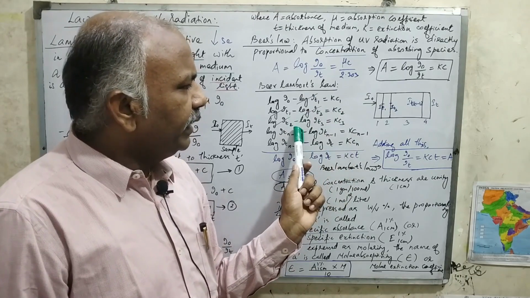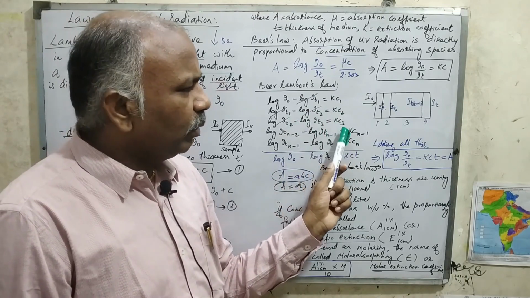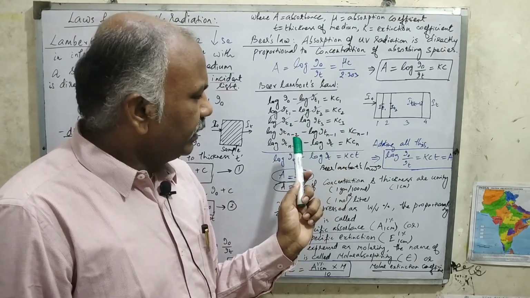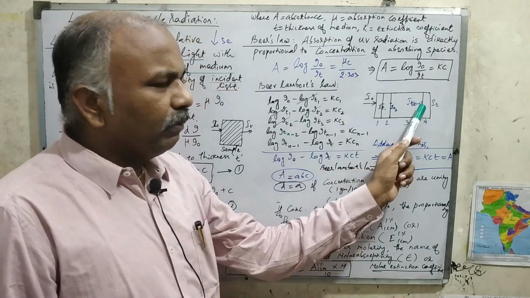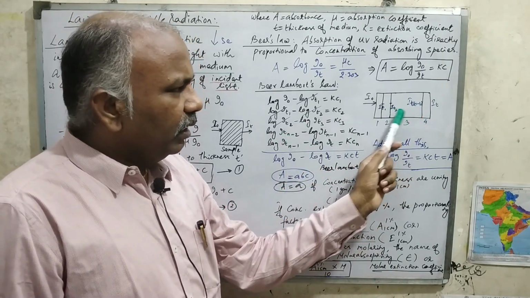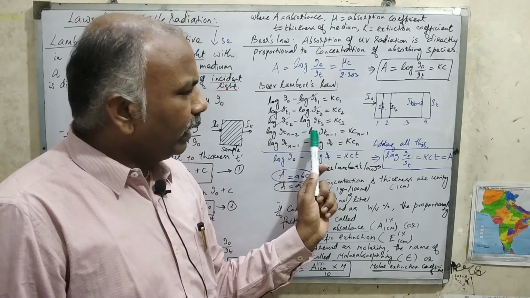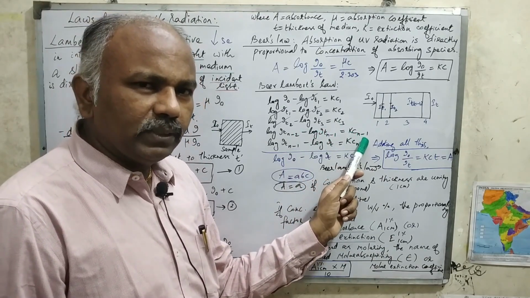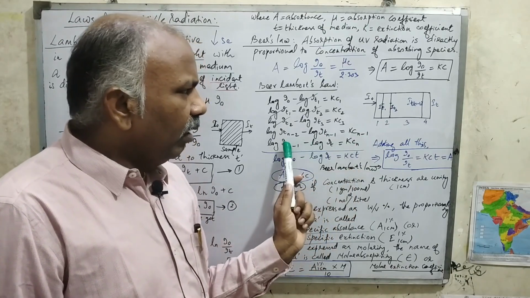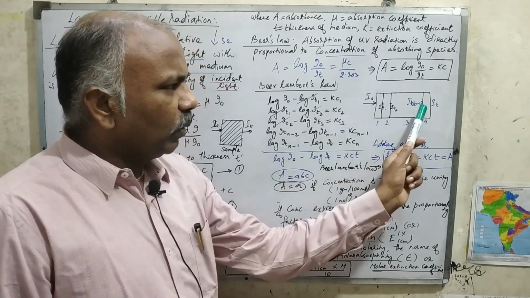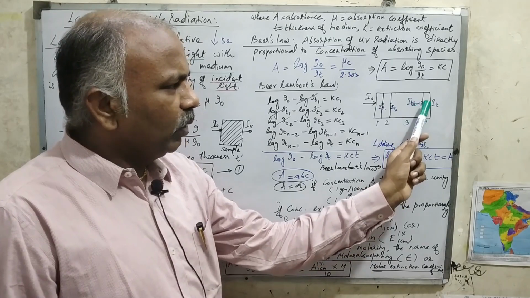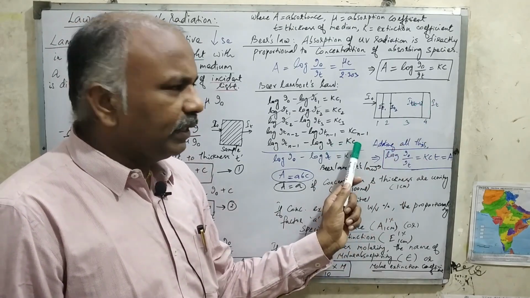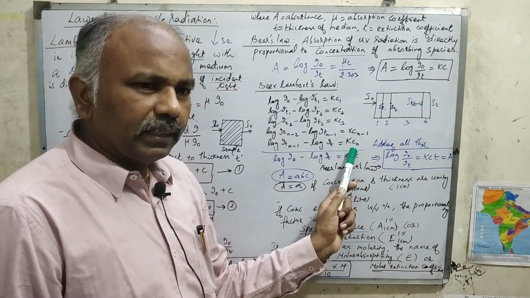Similarly, log of IT2 minus log of IT3 is equal to Kc3. Going backwards, log of ITn minus 2 minus log of ITn minus 1 is equal to Kcn minus 1. Similarly, log of ITn minus 1 minus log of IT is equal to Kcn, for n number of thicknesses.